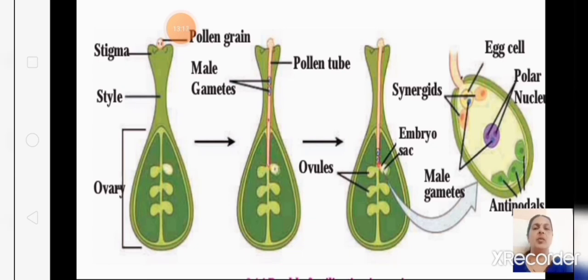In that, one male gamete fuses with the egg cell to form the zygote, and the other male gamete fuses with the polar nuclei inside the ovule. You can see there, two polar nuclei are there, and the endosperm is formed. So this is called the double fertilization method because two nuclei are involved.